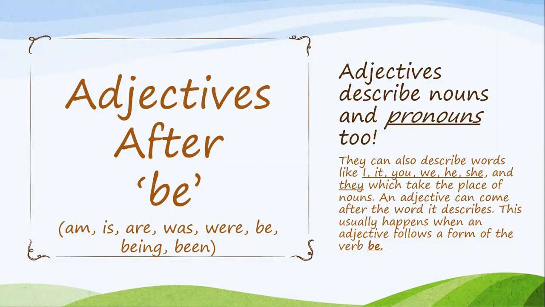Adjectives describe nouns and pronouns too. They can also describe words like I, it, you, we, he, she, and they, which take the place of nouns. An adjective can come after the word it describes. This usually happens when an adjective follows a form of the verb be.